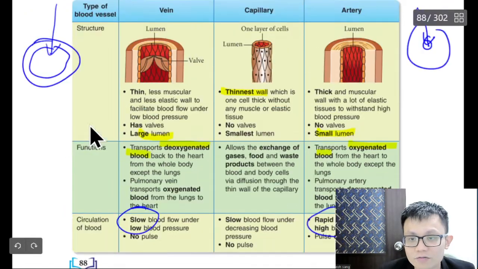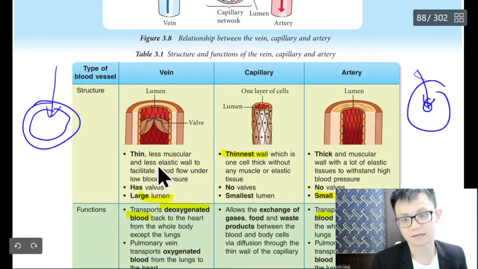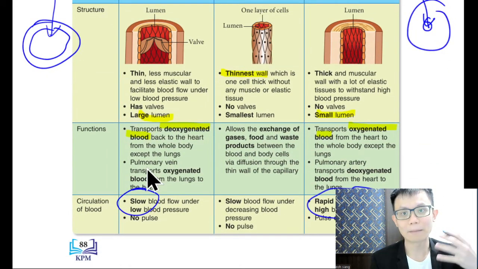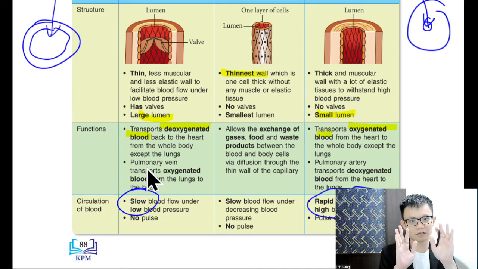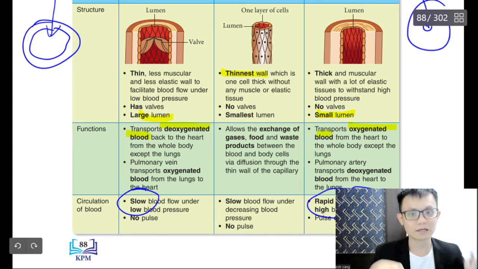But for the vein, you don't need to pump the blood to the whole body, just to the lung, so slowly. The artery wants to be fast and strong, so it can go to the head, can go to the leg.